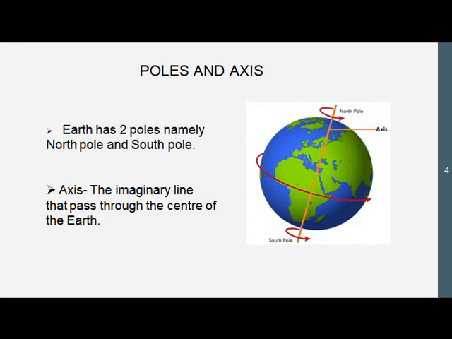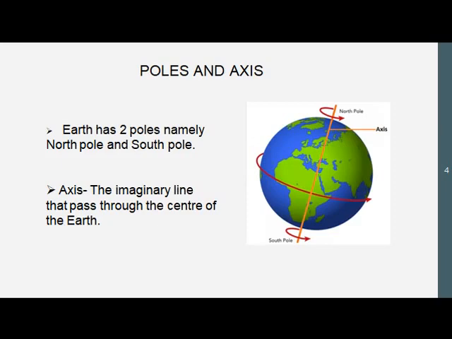Imaginary means the line which really doesn't exist. सच में नहीं होती है. ये हमने अपने सोच से बनाई हुई है. It is an imaginary line that passes through the center of the earth, which connects North and South Pole. This line is called Earth's axis.